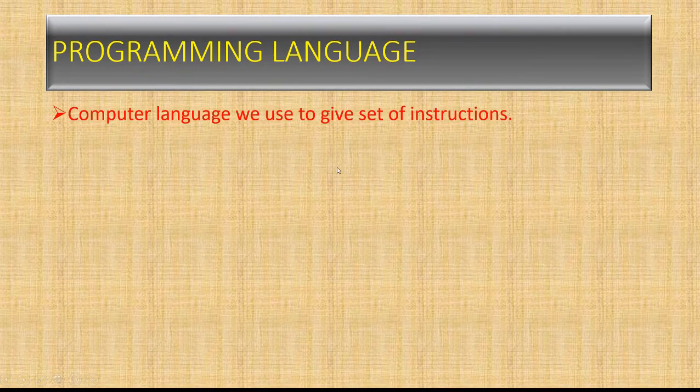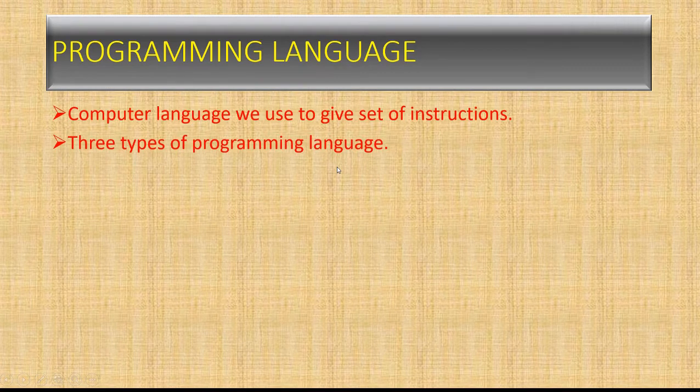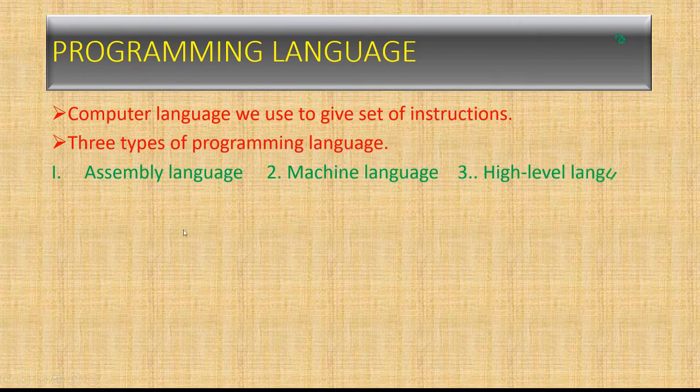Now moving on to the types of programming languages, we have mainly three types. First is assembly language, second is machine language, third is high level language.